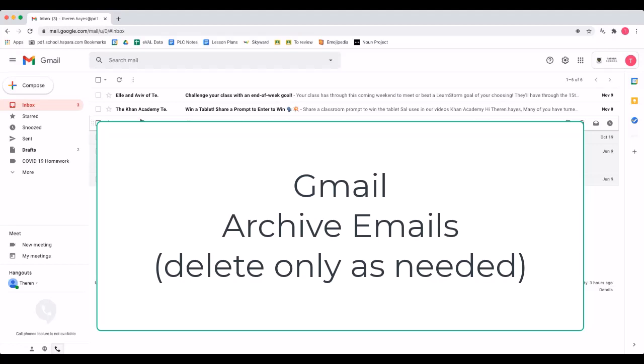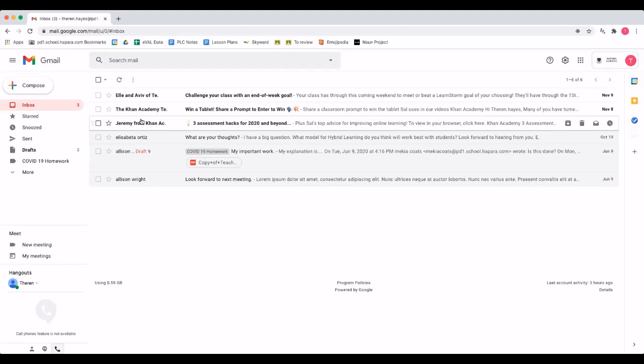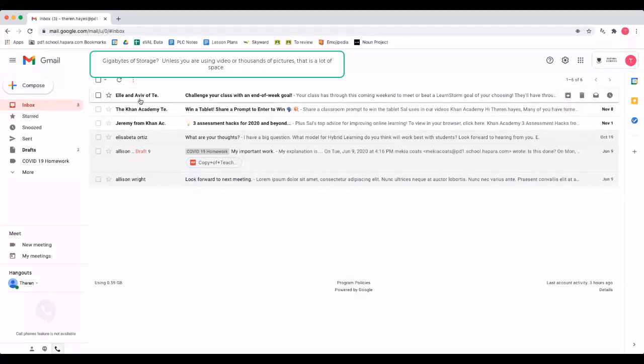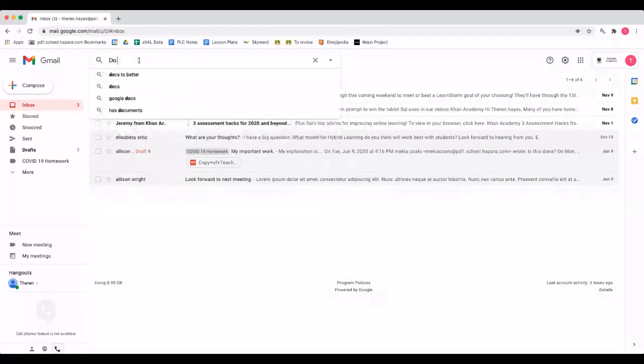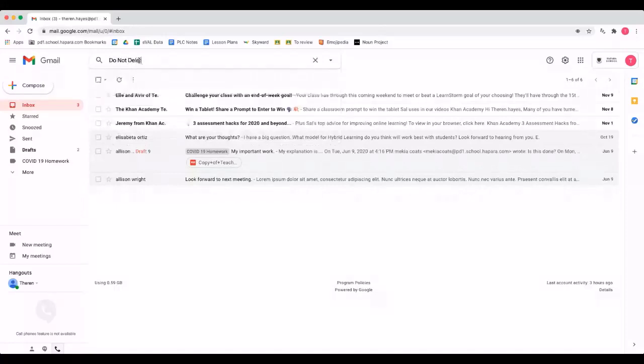Gmail is built by Google. Google's good at searching. Because of that, and because Gmail offers gigabytes of storage, that's quite a bit. So there's not a reason to delete everything. Because of that, I do not delete any emails. Instead, I choose to archive emails. This video is going to show you how.